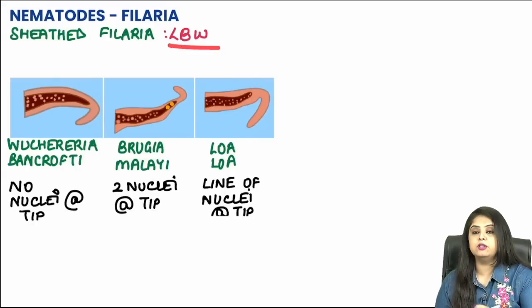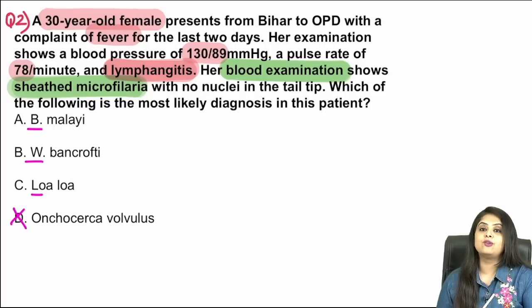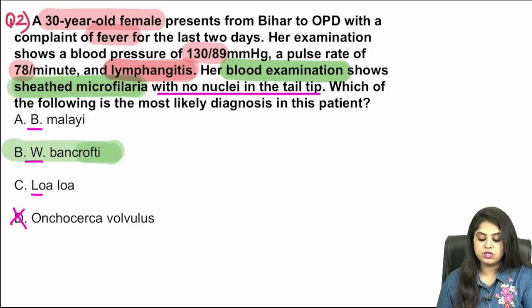That is LBW. LBW includes L for Loa loa, B for Brugia malayi, and W for Wuchereria bancrofti. These are the 3 sheathed filaria, and I can see all of them written over here. So I go for LBW. It is definitely not Onchocerca volvulus. Let me read further. They say there are no nuclei in the tail tip. That definitely now makes it Wuchereria bancrofti.